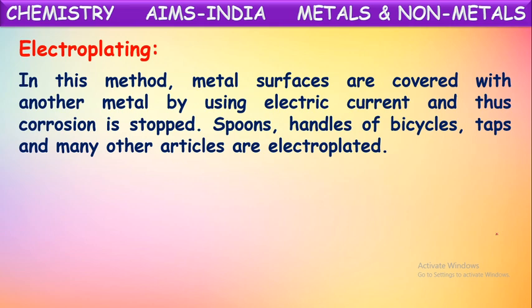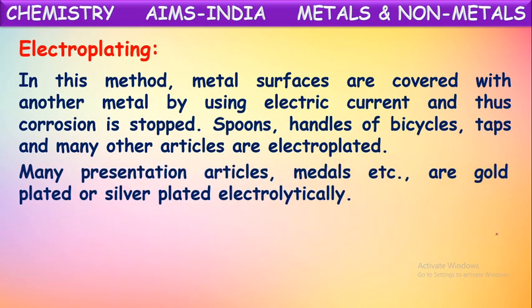So here a metal is plated on another metal by using electricity. That is why this method is called electroplating. Plating of another metal on some metal by using electric current is called electroplating.